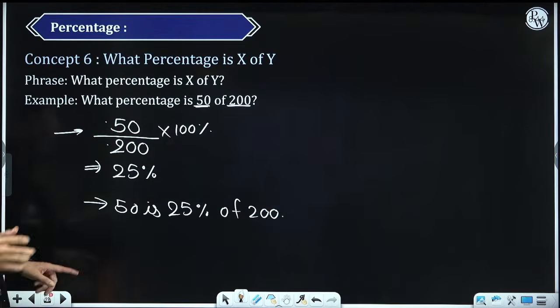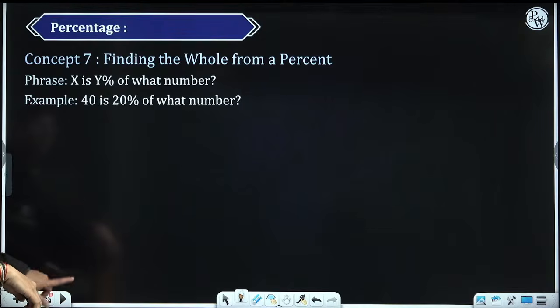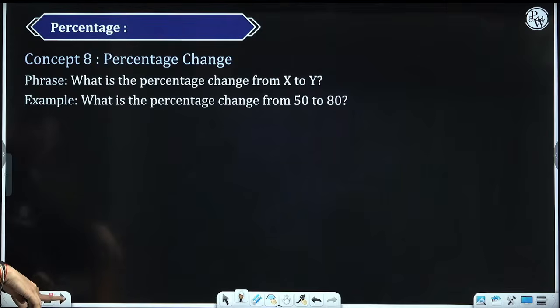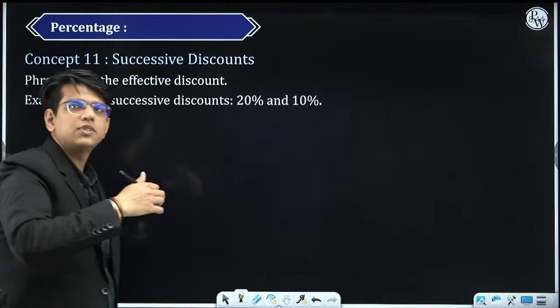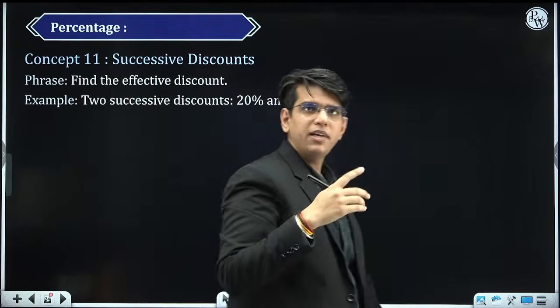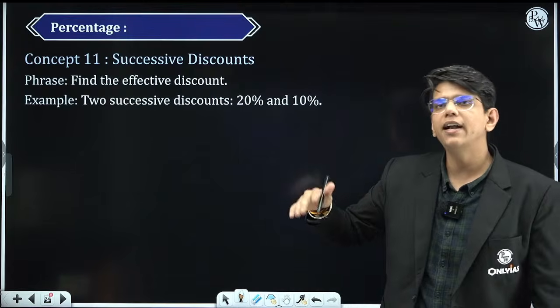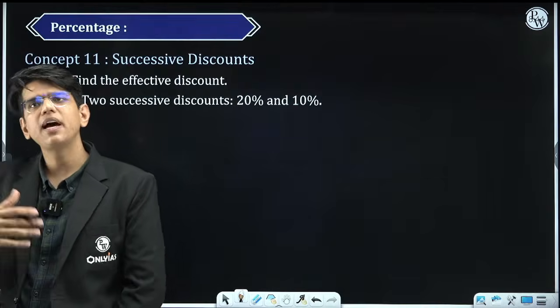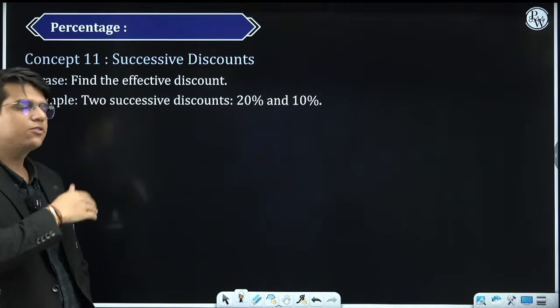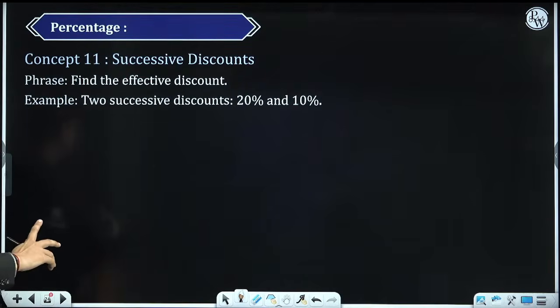Okay? I am leaving some sentences for you. There is question 7, concept 7, 8, 9, 10, 11. These concepts and the examples I am leaving for you. You should try to solve these, comment, and then we will discuss. I will surely reply to your comment if you convert these 5-6 sentences according to what we have just seen.